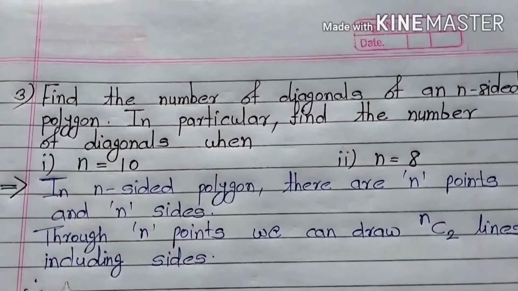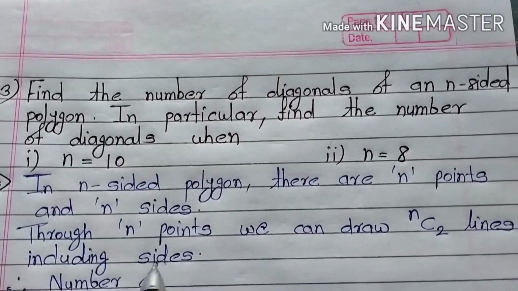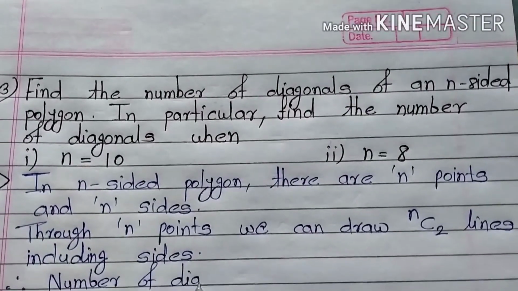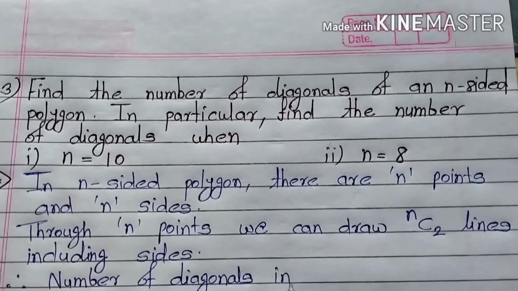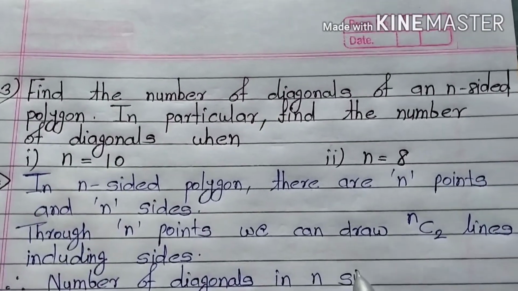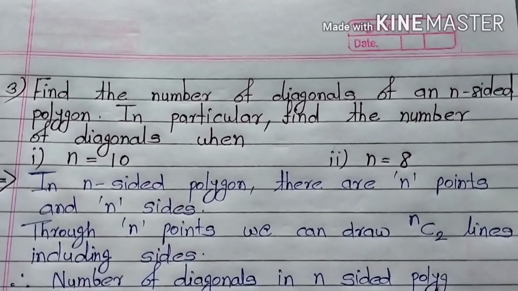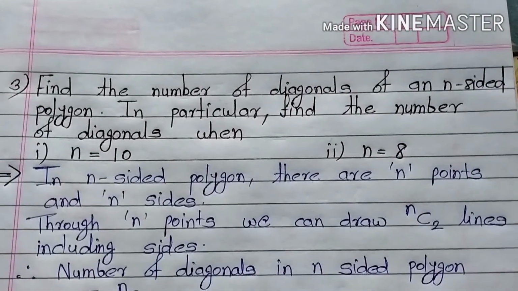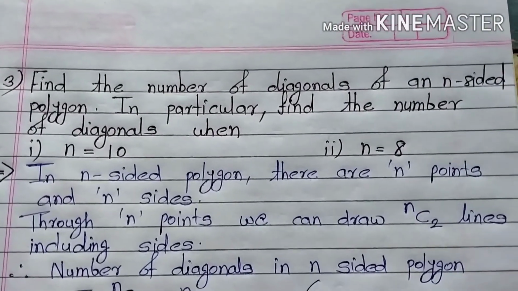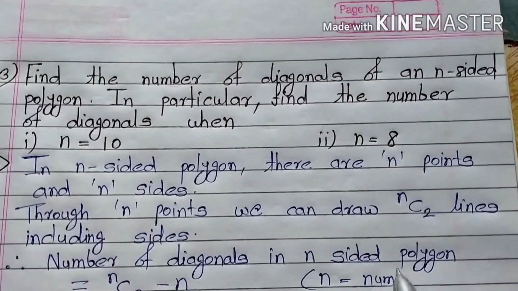So therefore the number of diagonals in an n-sided polygon is equal to nC2 minus n, where n denotes the number of sides.